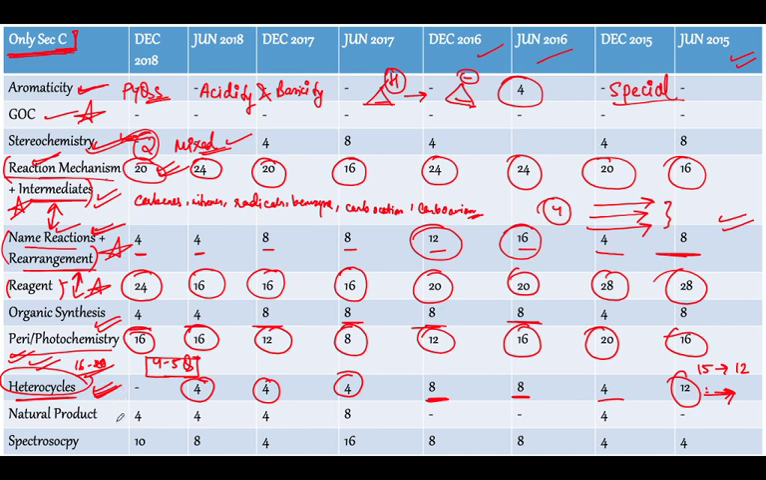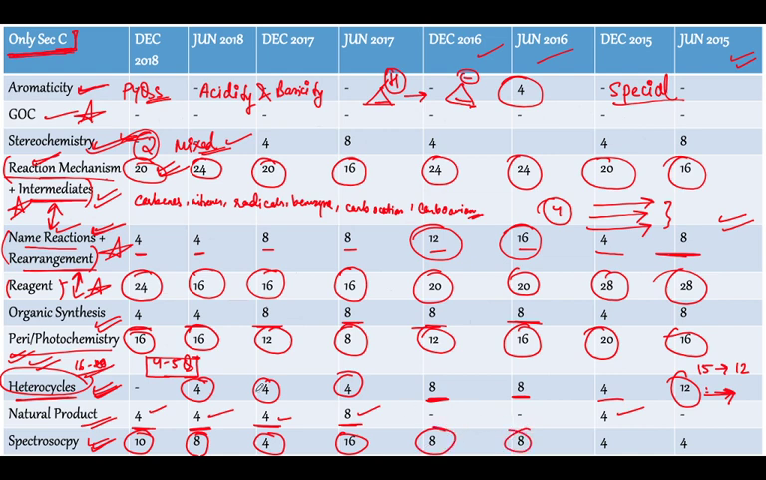Right. So finally we are going to talk about natural products and spectroscopy. What about natural products? We can see that we are having so many questions like this. One mark questions have always been asked. And guys, the maximum questions are there from spectroscopy. Right, so 10 marks of spectroscopy over here. Alright.